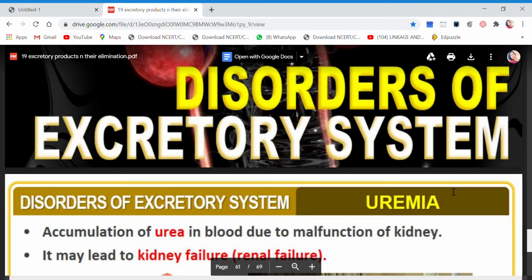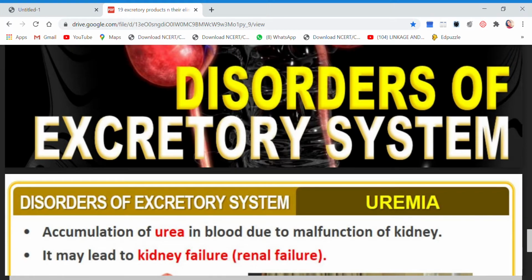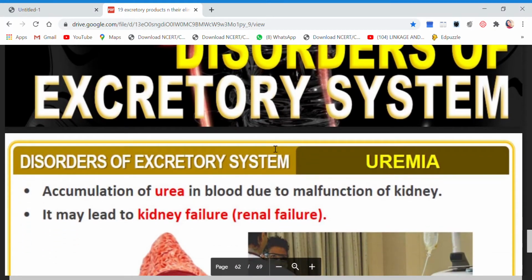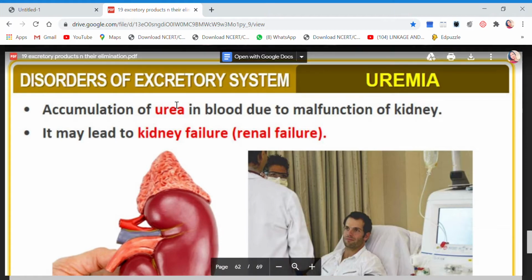Excretory products and their elimination is the chapter, and only the last topic was left, that is disorders of excretory system. So we are going to look through all the disorders that have been discussed in your NCERT also. So children, the first disorder is uremia.